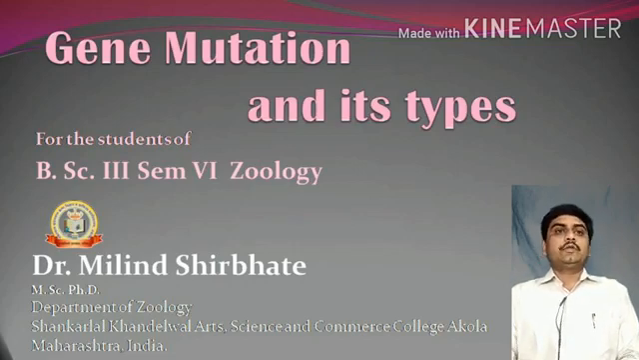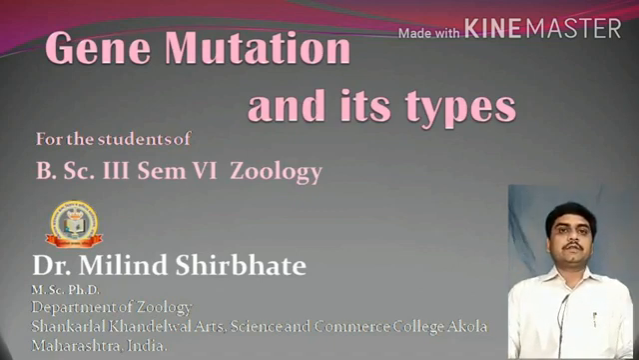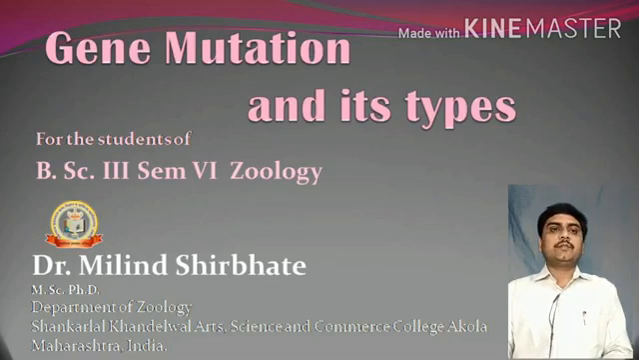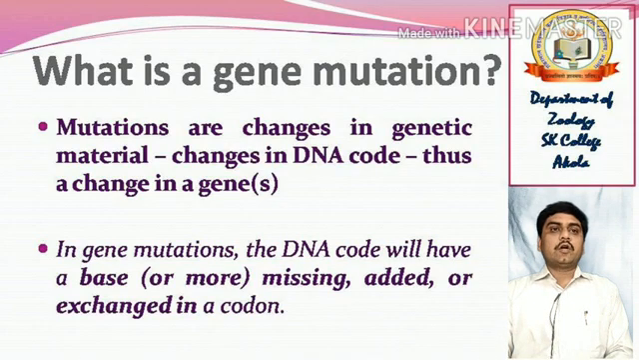Today we will discuss a new topic, that is gene mutation and its types. What is meant by mutation? First we will discuss a sudden change in the genetic information. We usually call it a mutation. Mutations are changes in genetic material, that is changes in the DNA code, thus a change in a gene. In gene mutations, the DNA code will have a base or more bases missing, added or exchanged in a codon. So it will cause a mutation in a gene.